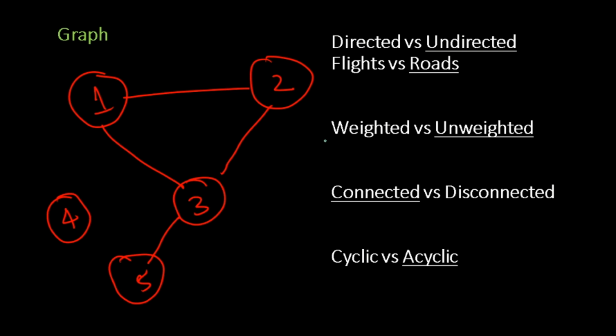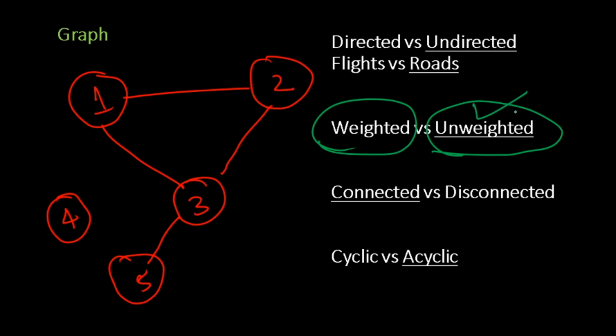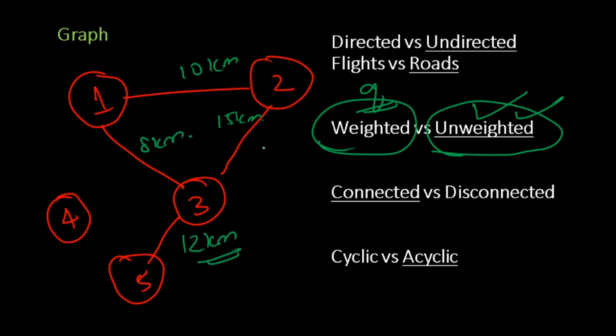Okay, the second way to look at graphs is weighted versus unweighted. When you have pure relationships, 1 is related to 2, 2 is connected to 3, 3 is connected to 5, you're dealing with unweighted graphs. When you start assigning quantities, for example, the distance between 1 and 2 is 10 kilometers, the distance between 2 and 3 is 15 kilometers, the distance between 1 and 3 is 8 kilometers, the distance between 3 and 5 is 12 kilometers, when you start doing this, you're dealing with a weighted graph.